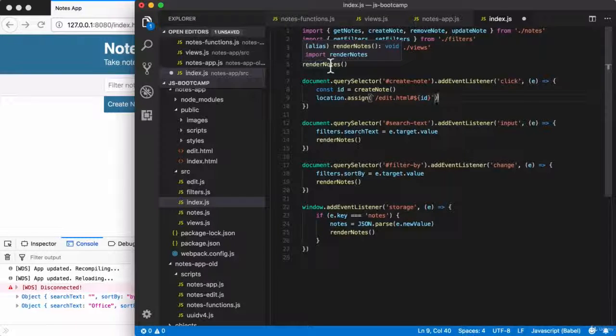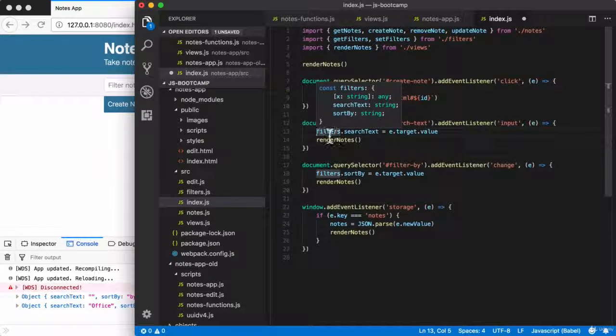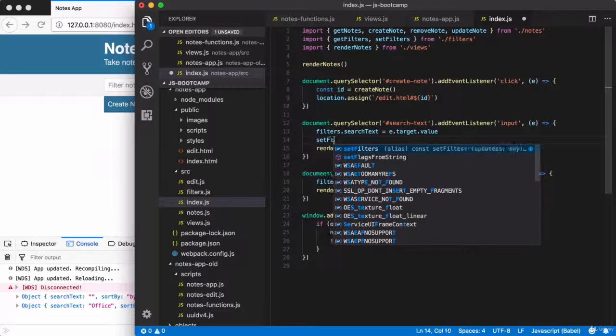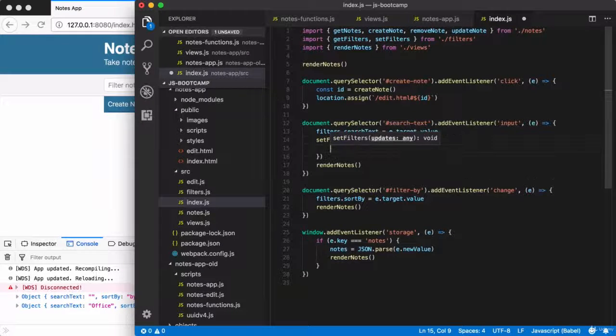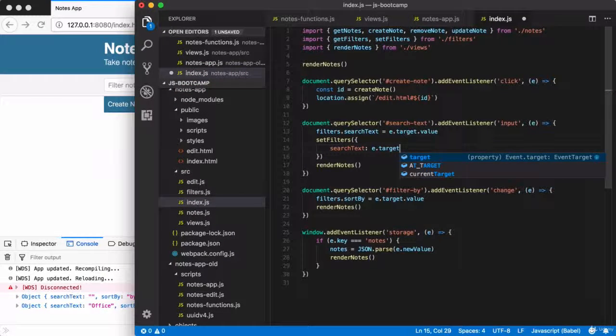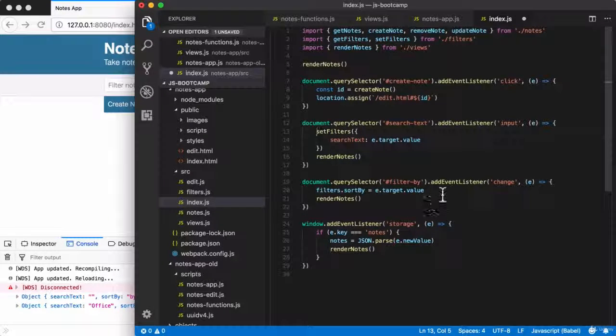Now there are still a couple other things we're going to change in this file. Down below, we have two lines of code in those two event handlers that are changing the filters. There's no longer a global filters we can access. We're going to have to use the setFilters function instead. So right here, I am going to call setFilters. I'm going to pass in the object, which it expects. I'm then going to set searchText equal to, and we're still going to use the exact same value. So right here, e.target.value. Awesome. Now we can remove this line, and we can add our second setFilters call down below.